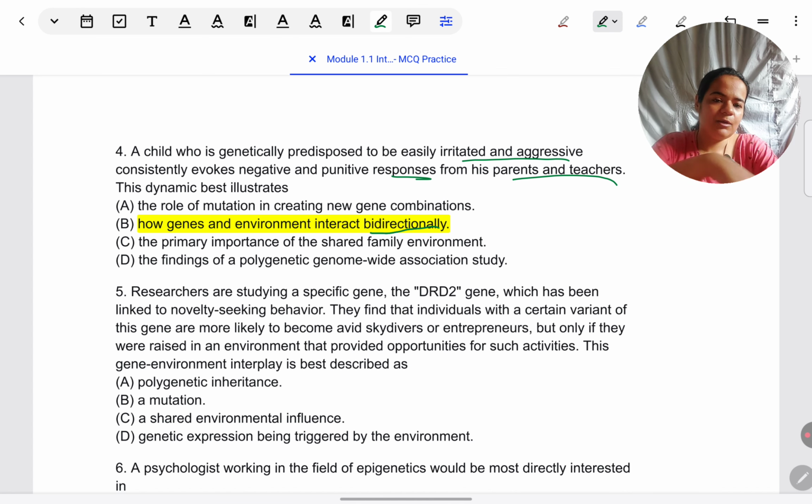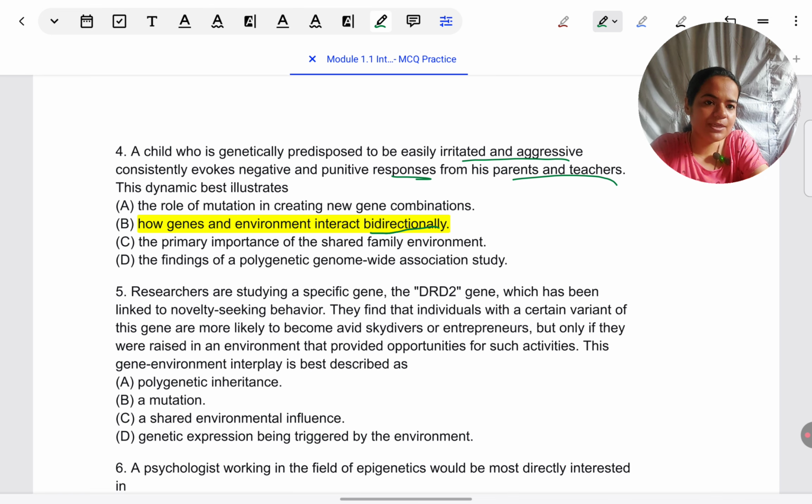I hope you're seeing how when I read the questions, I try to draw the larger principles. This is like taking an inductive approach. They've given me a very specific example, like this particular child is being irritated. This particular child's parents are being punitive. But I'm trying to think of what is the larger principle coming from here. Like when I took you through it, that is what I explained. I'm also trying to think of this unit is heritability and environment. So what is the heritability aspect in this? What is the environment aspect in this?